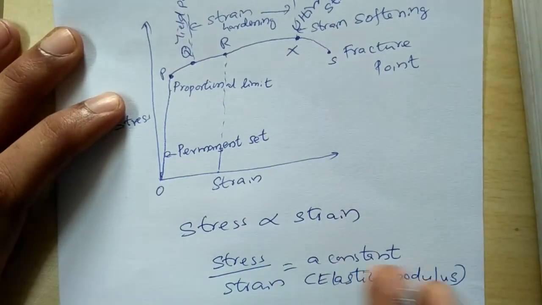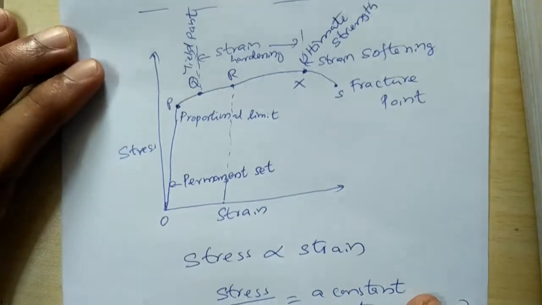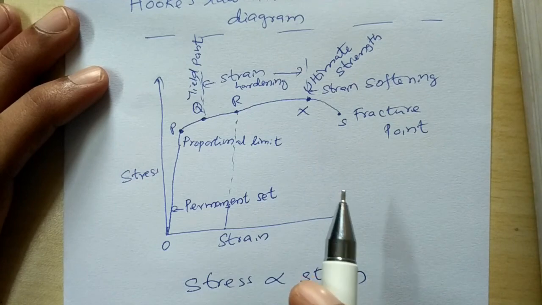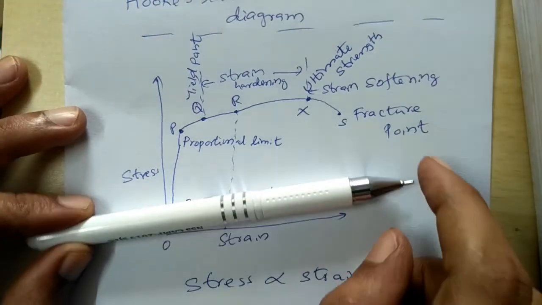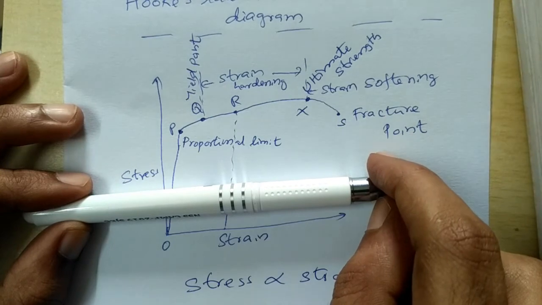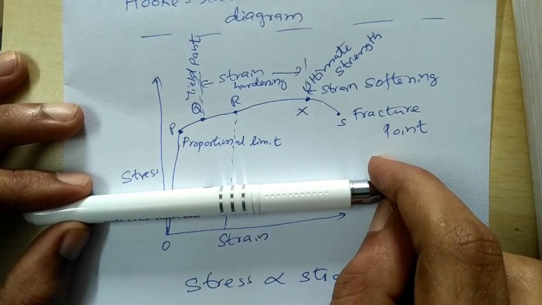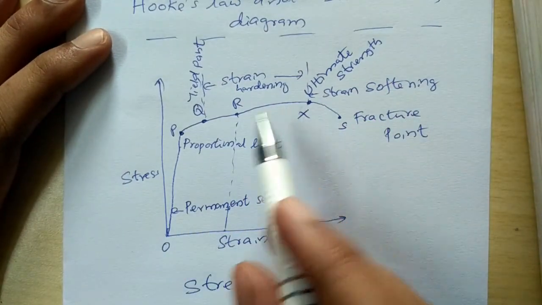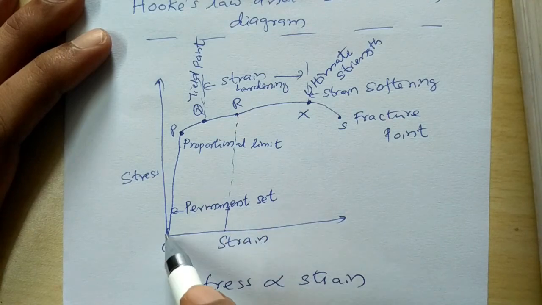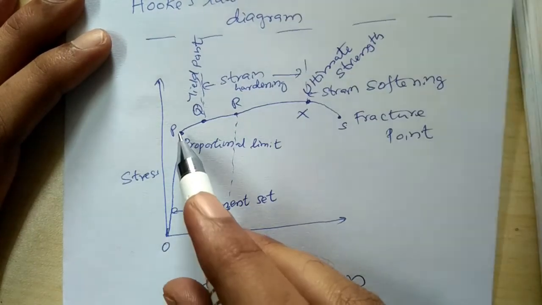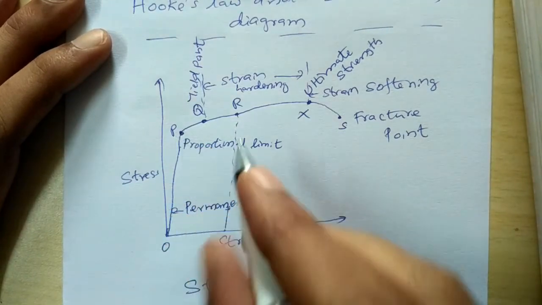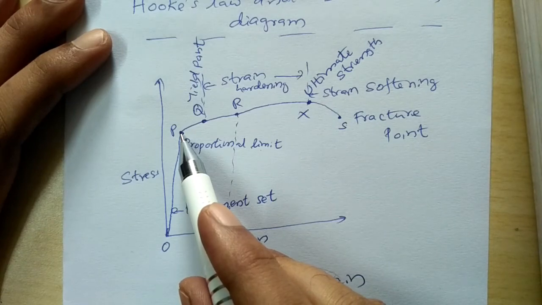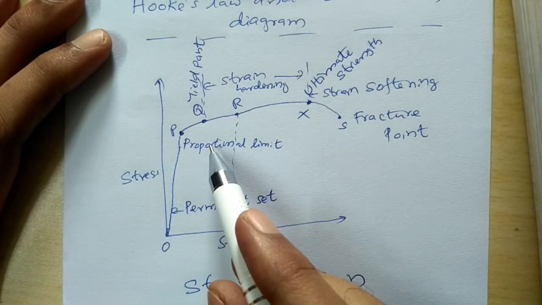After studying Hooke's law, let us study in detail the stress strain diagram. Suppose I have a material. We know that I can stretch the material up to a certain limit, and beyond that limit, if I stretch, the material may break. So we'll discuss the different steps in the stress versus strain diagram. The curve goes like this from the origin up to P. This represents the proportional limit. Hooke's law is valid only up to P, so within this limit, stress is directly proportional to strain.